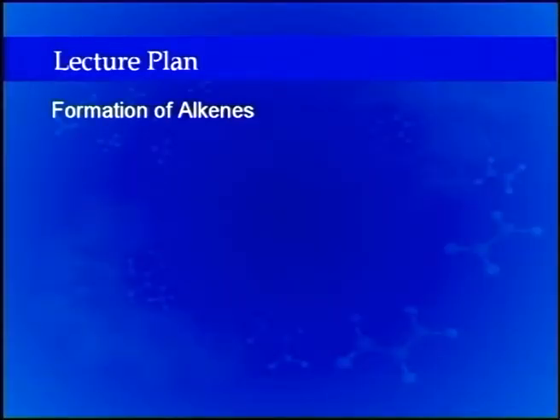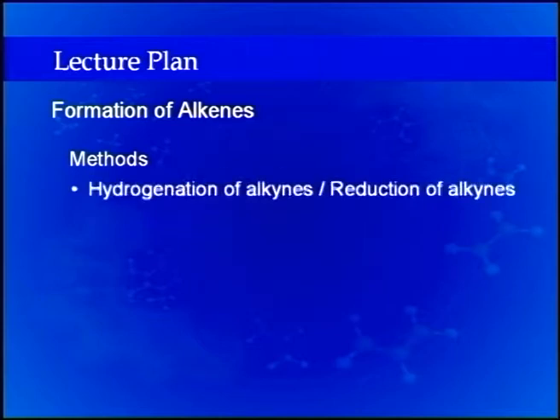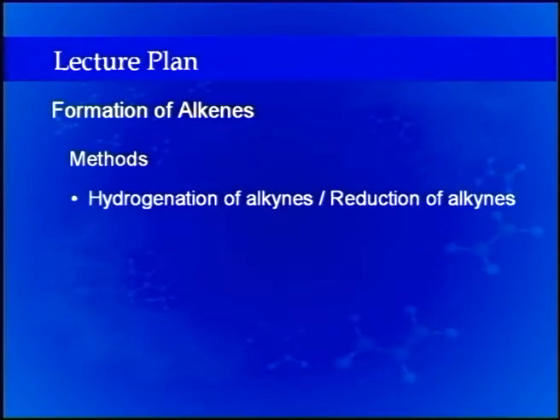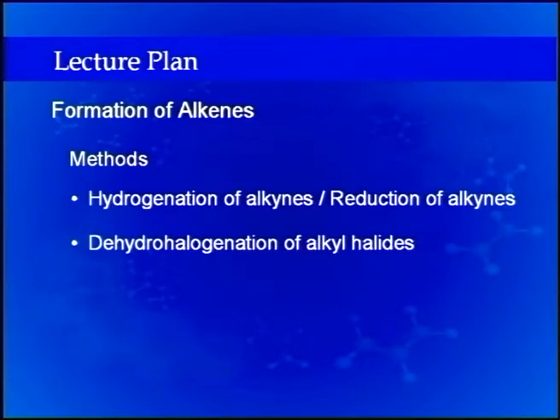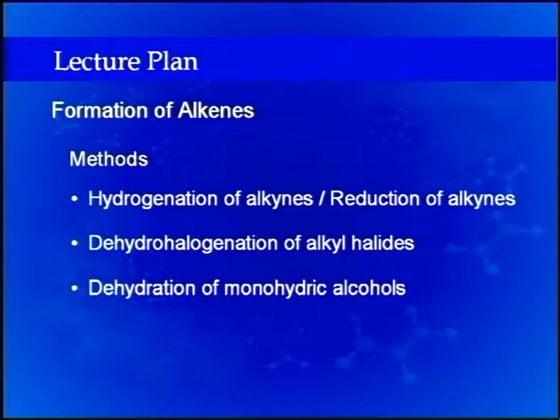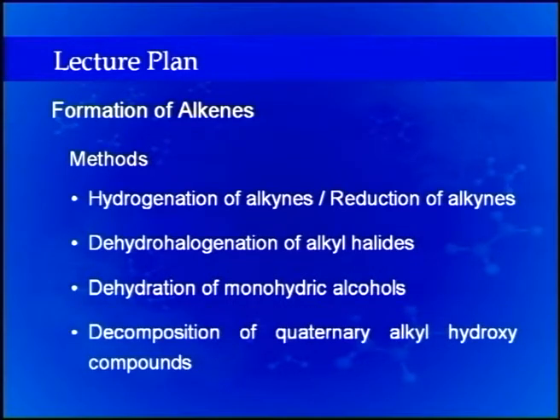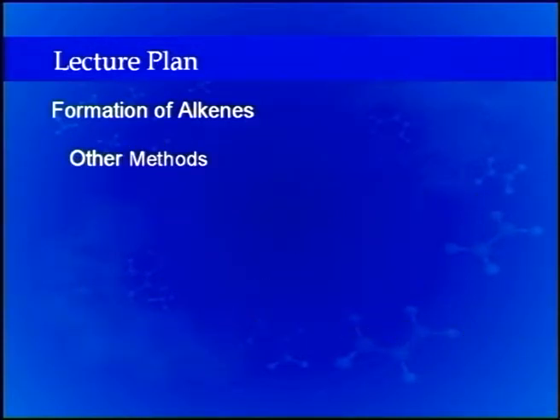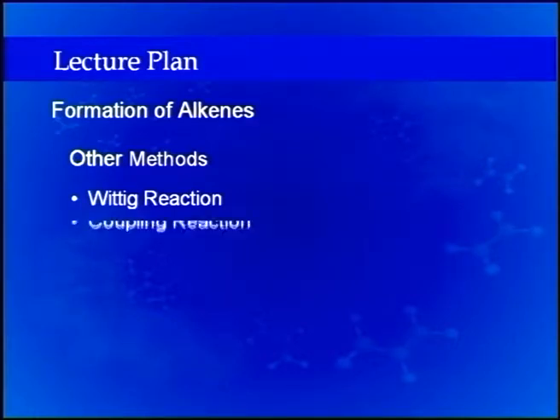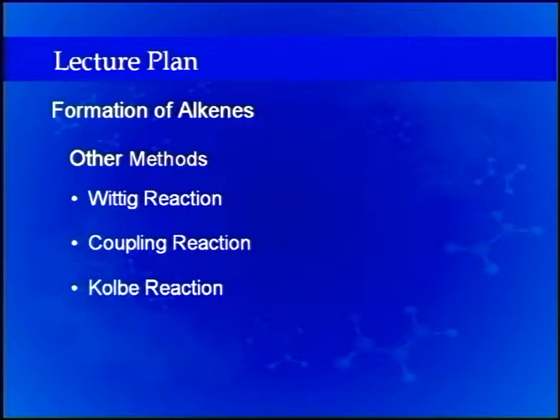Today we shall discuss formation of alkenes using different methods such as hydrogenation of alkynes or reduction of alkynes leading to the formation of cis and trans alkenes, dehydrohalogenation of alkyl halides, dehydration of monohydric alcohols, decomposition of quaternary alkyl hydroxy compounds and certain other methods which include reactions like Wittig reaction involving phosphorus, certain coupling reactions, Kolbe reaction and some of the industrial methods based on catalytic reactions at high temperature.